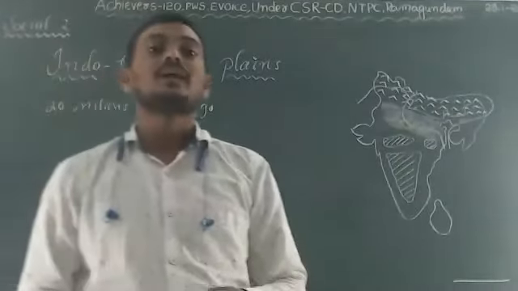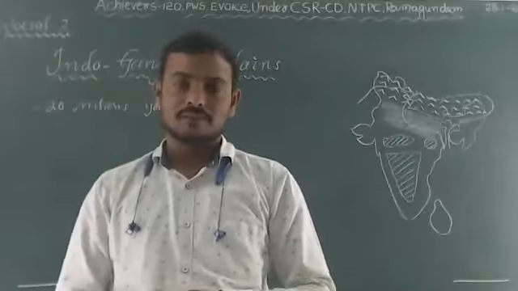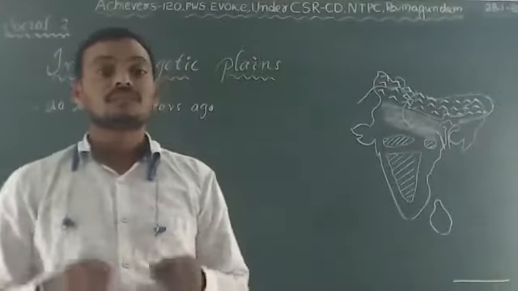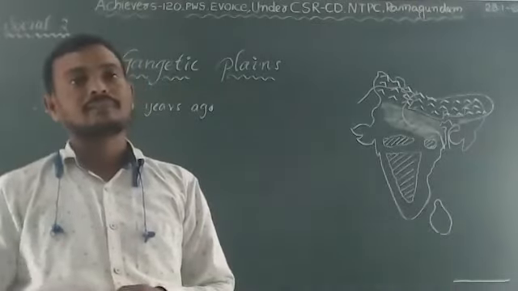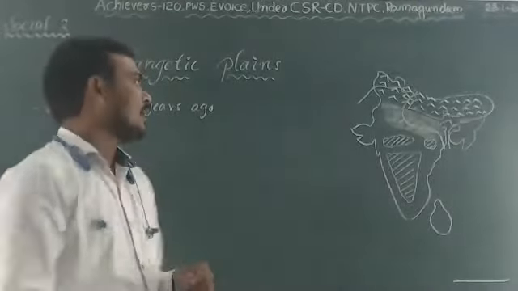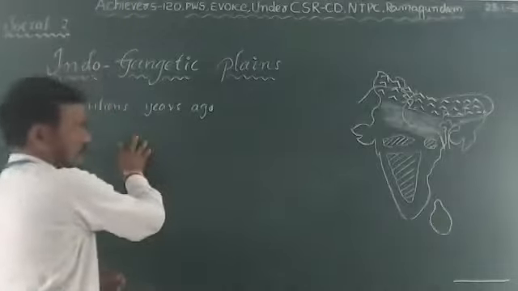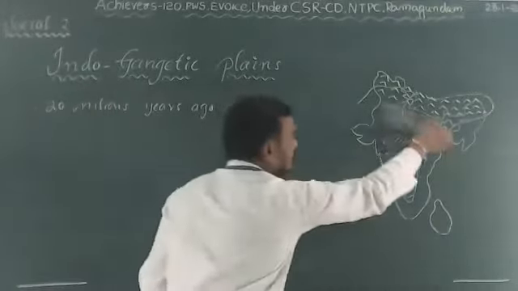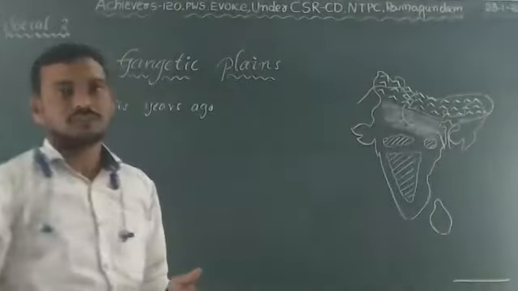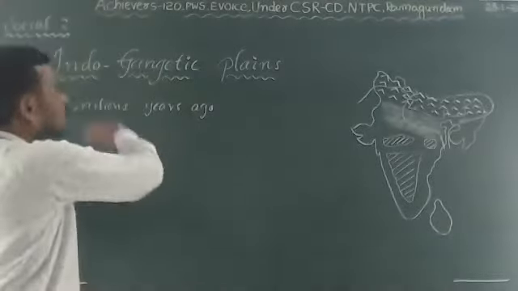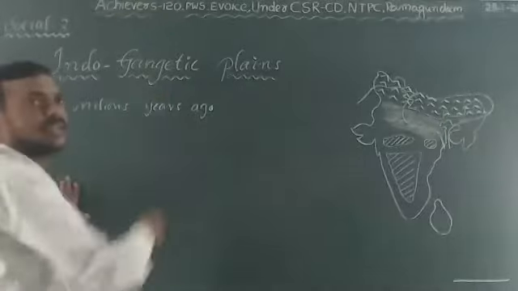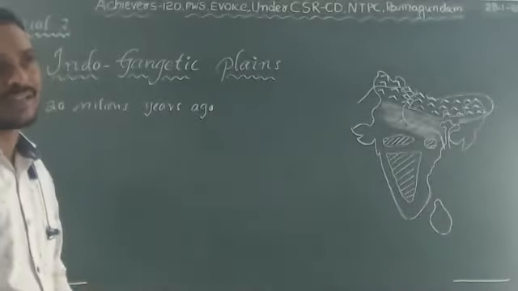That shallow basin was filled with gravel, dust, debris and sediments for 20 million years. So it took a lot of years, a long time, for the formation of the Indo-Gangetic Plains.